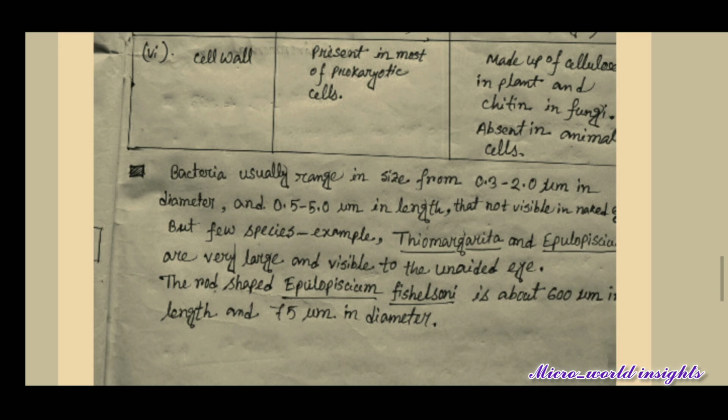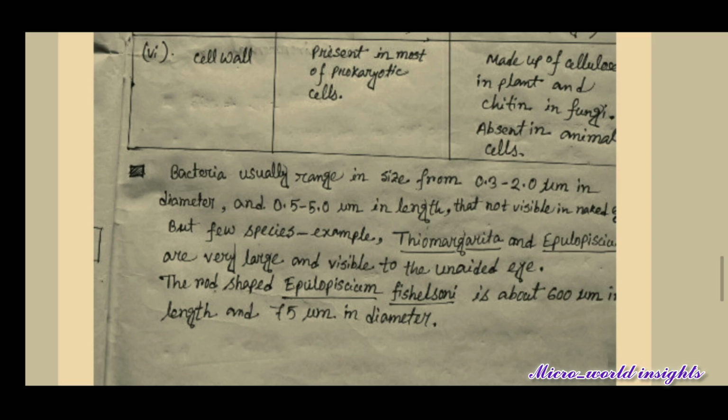Now, bacteria usually range in size from 0.3 to 2 micrometer in diameter and 0.5 to 5 micrometer in length, which are not visible to the naked eye. But a few species, for example Thiomargarita and Epulopiscium, are very large and visible to the unaided eye. The rod-shaped Epulopiscium fishelsoni is about 600 micrometer in length and 75 micrometer in diameter.